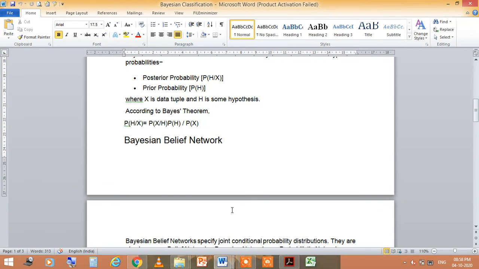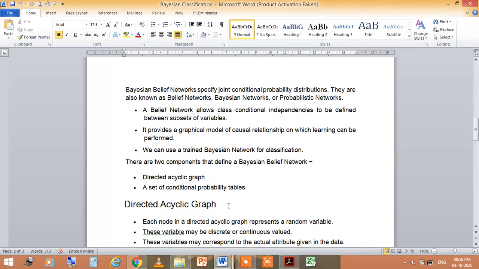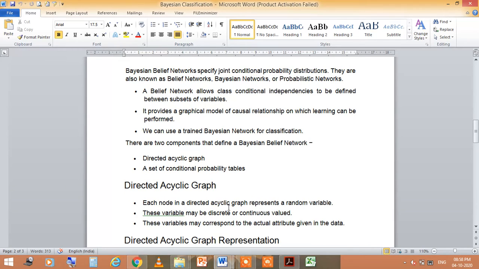Now come to the Bayesian belief network. What is this belief network? The Bayesian belief network specifies joint conditional probability distributions, and they are also known as belief networks, Bayesian networks or probabilistic networks. A belief network allows class conditional dependencies to be defined between subsets of variables, and it provides a graphical model of causal relationships on which learning can be performed.